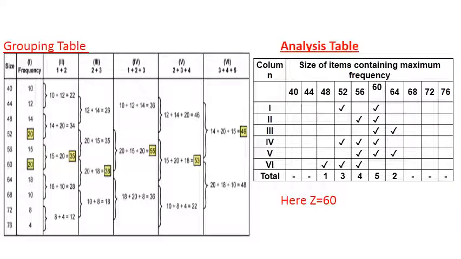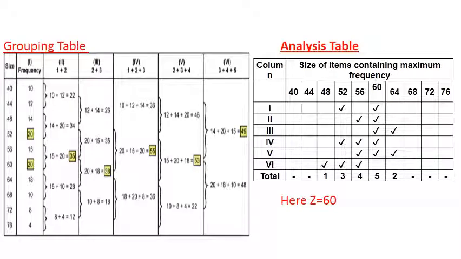You see in the grouping table you have colored yellow, or you can encircle, the highest numbers in each and every column. Then you have to show these in this analysis table. How will you show? In the first column the highest is 20 and 20, and the observations related to these two numbers are 52 and 60. So you will mark a tick or a cross, any mark, to show that in the first column the highest numbers are related to 52 and 60.